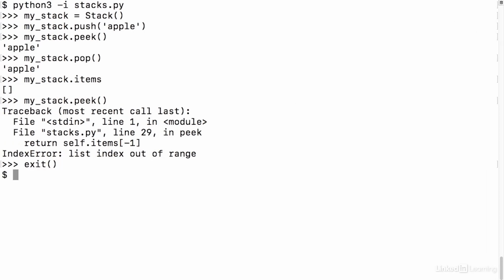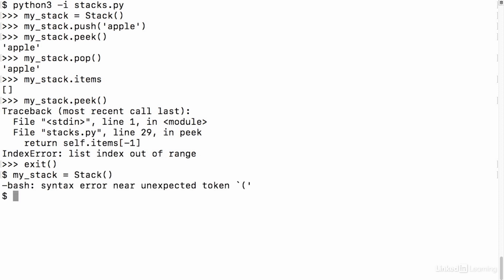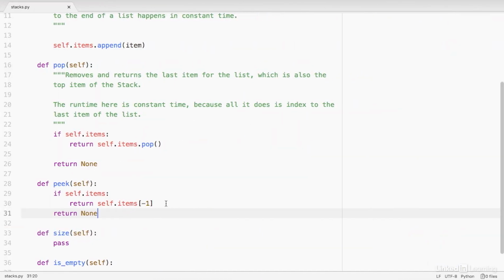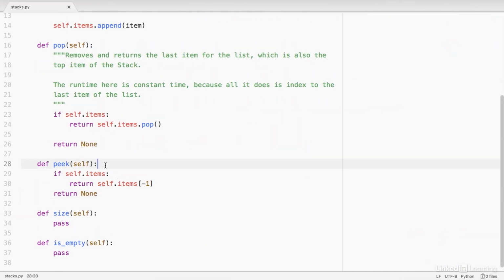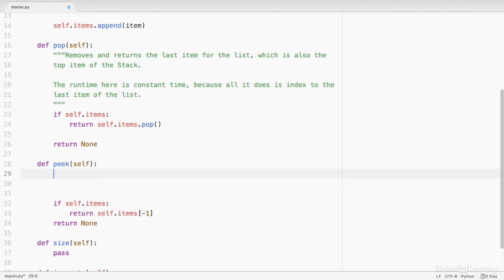Let's try this one more time. Forgot to rerun my interpreter here. There we go. So my stack equals, and we don't have to add anything this time, right? Because we just want to test what happens to our peak method on an empty list. We should get nothing, and that's what happens. Cool. So let's go back to our code and we'll add in the docstring and note about the runtime as we have been.